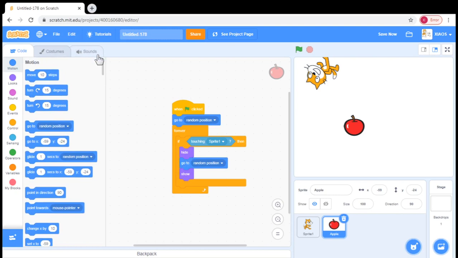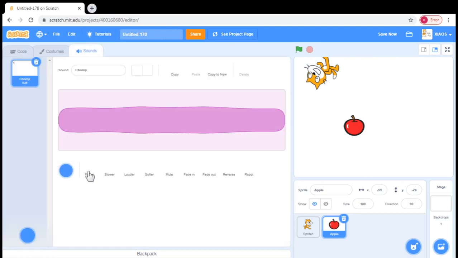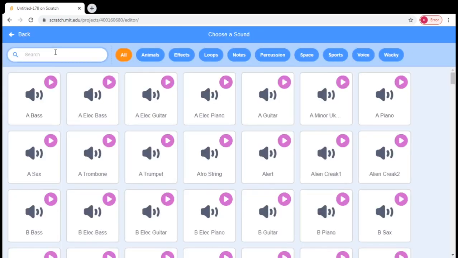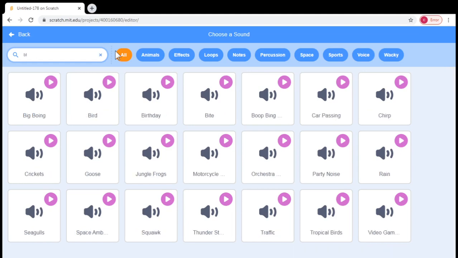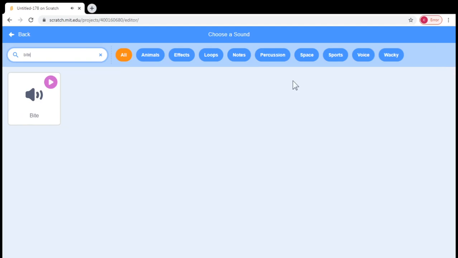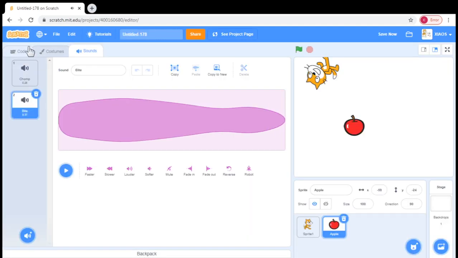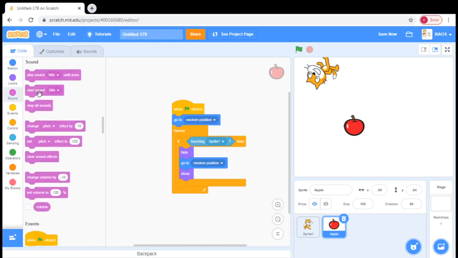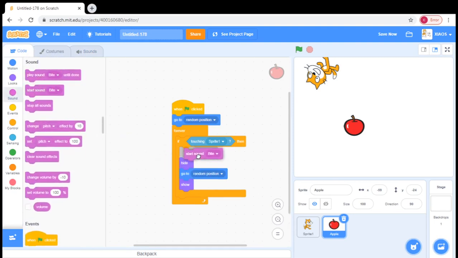Show. And then the last part, I think, is sound. And choose a sound. Then search chomp or bite. I'm gonna do bite. Alright, like that. So it's actually, we're gonna do bite. You can do chomp, but I prefer bite. Bite. Alright, like that.